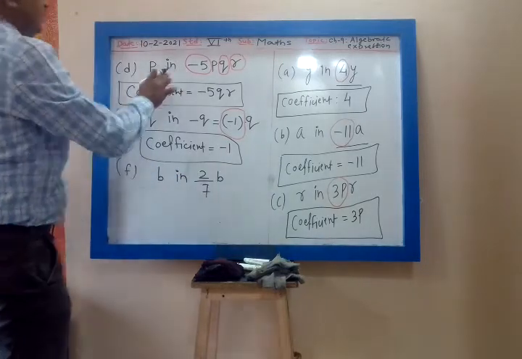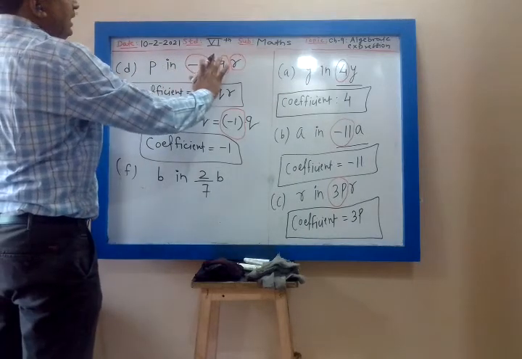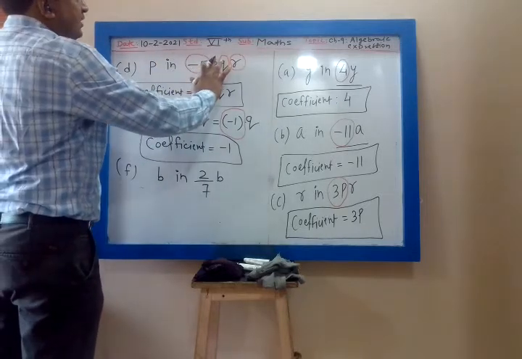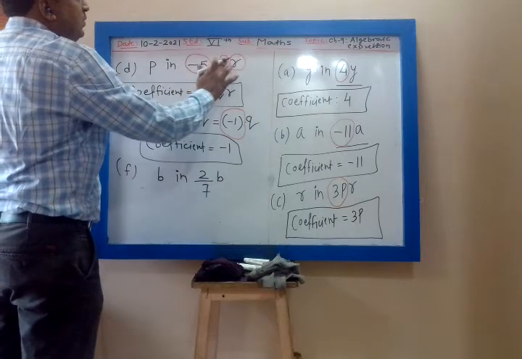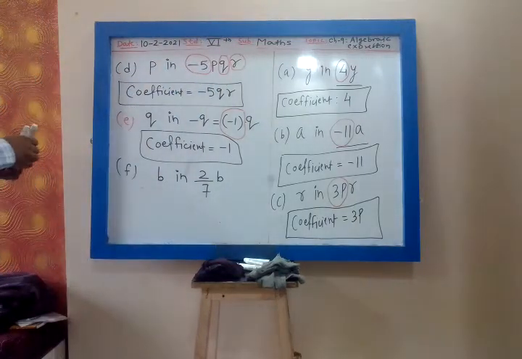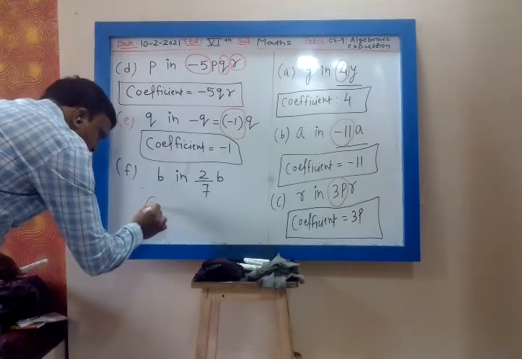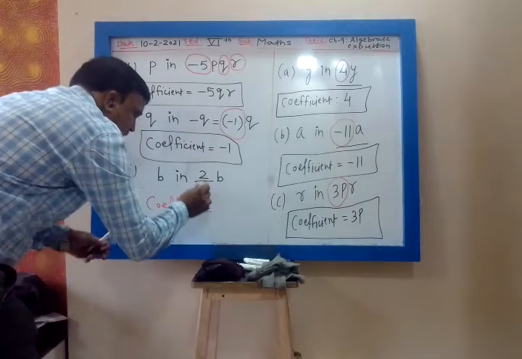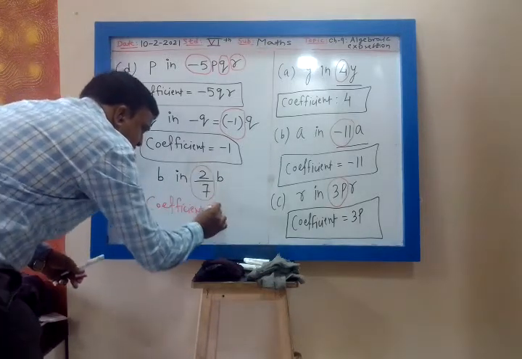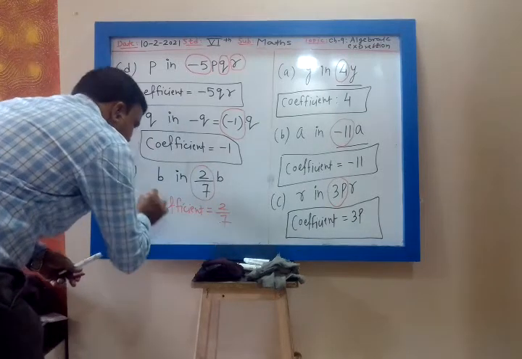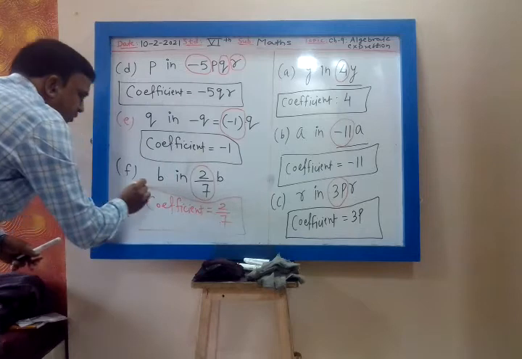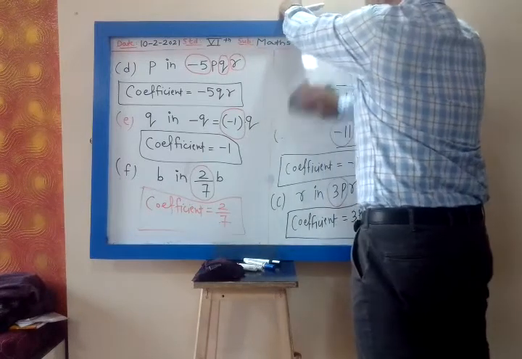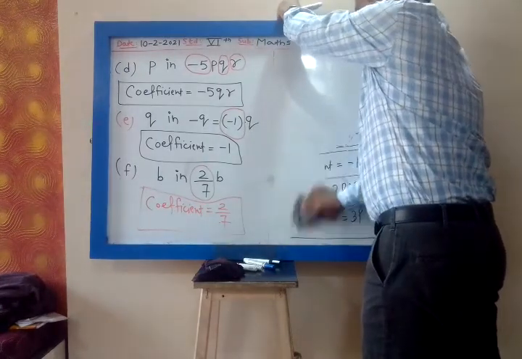My dear, you have to find the coefficient of P. So P I will hide. Whichever coefficient you want to find, that number you have to hide. What is the remaining number? Minus 5 QR. So the coefficient of B in 2 upon 7B is 2 upon 7. Whichever coefficient we want to find, we hide that number, or we find the term attached to that number. It is clear, my dear.